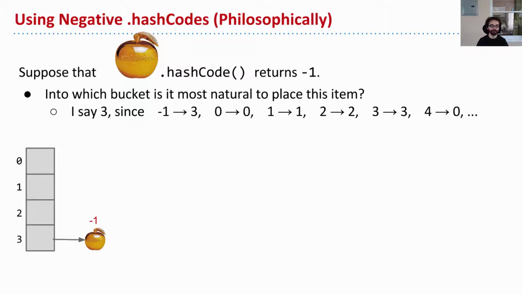Okay, so I say 3, and my argument is as follows. Just as if something has hash code 0, it should obviously go in bucket 0. If it has hash code 1, it should go in bucket 1. If hash code 2 goes into 2, hash code 3 goes into 3. And if it's hash code 4, well, we loop back around and come up to 0. Now if we go in reverse, well, 2 goes into 2, 1 goes into 1, 0 goes into 0, and I say minus 1 ought to go in 3. That's just my philosophical decision. That's not the way you have to do it, but that's the way I want to do it.